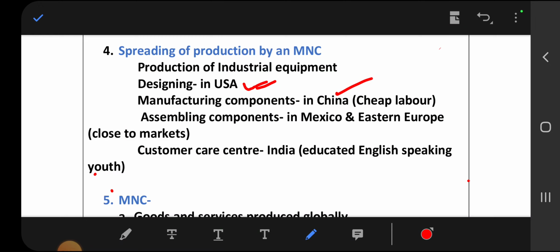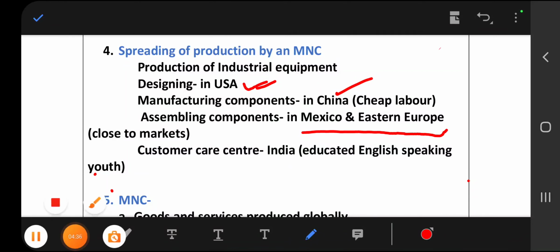After manufacturing components, all the components are to be assembled to make one machine. That assembling process was done in Mexico and Eastern Europe. Why were these components transported to Mexico and Eastern Europe? Because those areas are very close to the markets. So it was easy to transport machines to the markets.